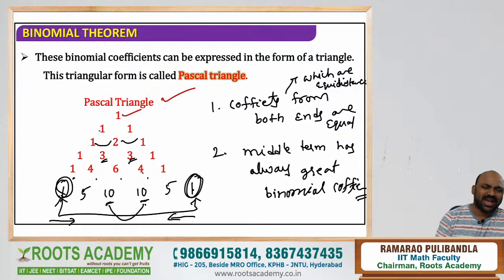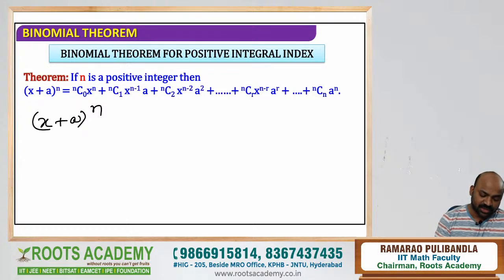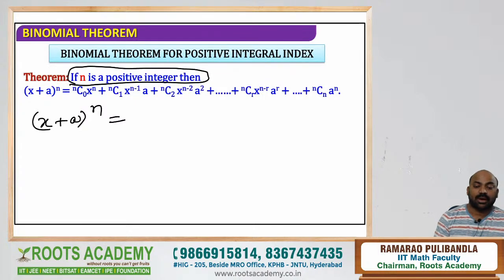Now come to the next. Today I am just going to focus on the number of terms, one simple concept. Right, students? So here is the thing. I'm just expanding the binomial expansion. For example, if I take (x plus a) whole power n, dear students, everyone of you just try to understand how I am writing the expansion. Here n is a positive integer. This will be valid only when n is a positive integer. In other cases, it won't be valid. So please take care. When you're learning the concept, you have to look at these things very carefully.